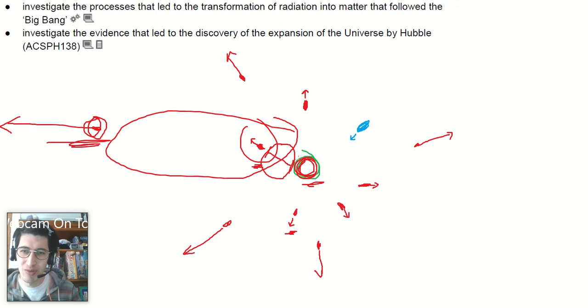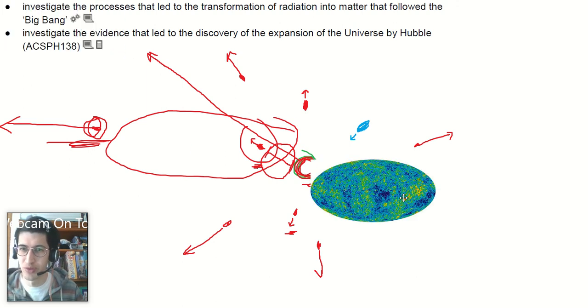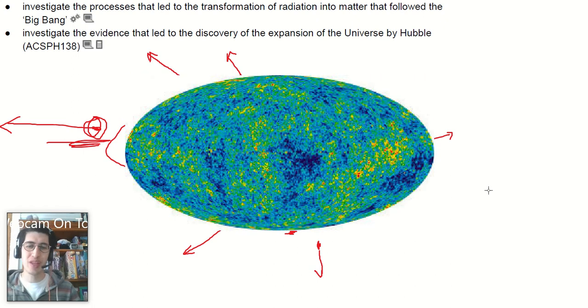What happens if we look past all the stars, all the galaxies, and we look as far as we can into the universe? What do we see? We see the beginning, or at least very close to the beginning. We see the cosmic microwave background radiation. Let me find you a picture. Boom, beautiful. This is what we see. What this is, as stated, is cosmic microwave background radiation.